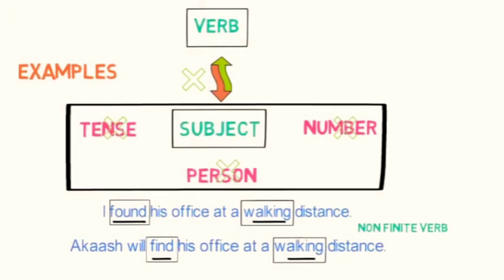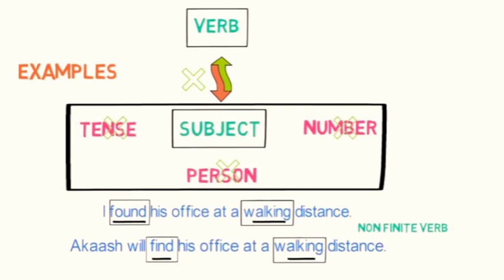Let's see some examples. I found his office at a walking distance. So the sentence is in past tense, that's why it is written found. Now look at the second sentence. Akash will find his office at a walking distance. Now what is the difference between these two sentences? In the first sentence, the word found is used to show the action which is already done in the past. Whereas in the second sentence, the verb is find, which is used here to show the action in the future.